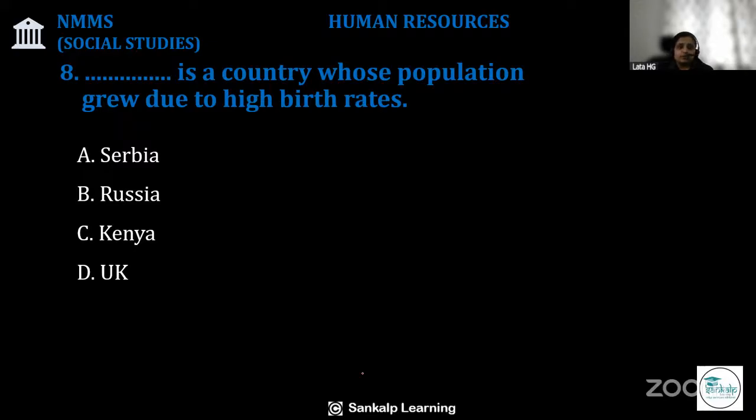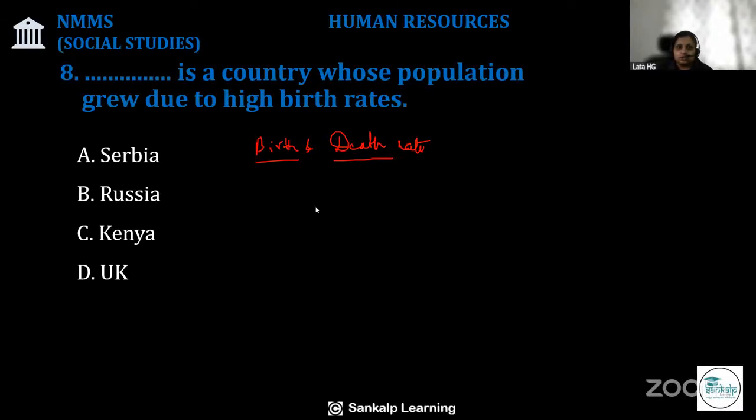Question number 8 from NMMS chapter Human Resources. Dash is a country whose population grew due to high birth rates. Population change is affected by the birth and death rates. Birth rate is the number of live births per 1,000 people, and death rate is the number of deaths per 1,000 people. When birth rates are higher than the death rates, the population grows. When death rates are higher than the birth rate, population growth declines.